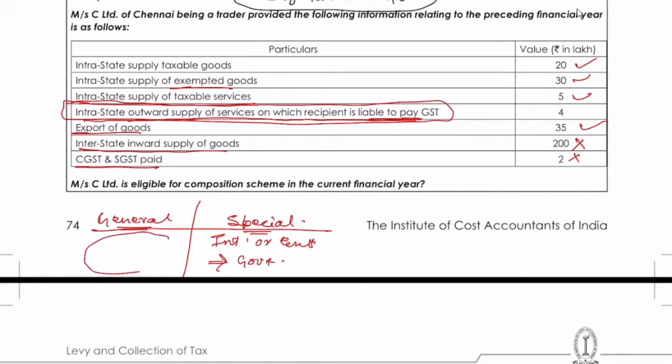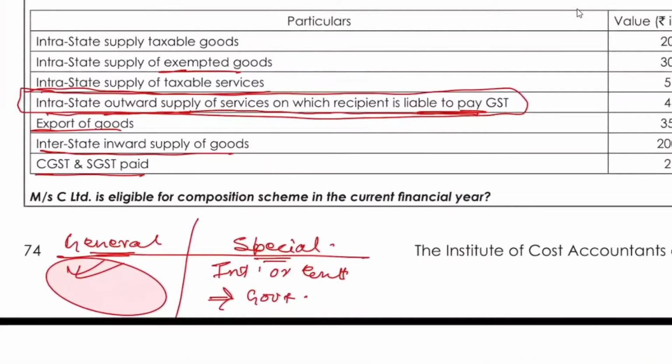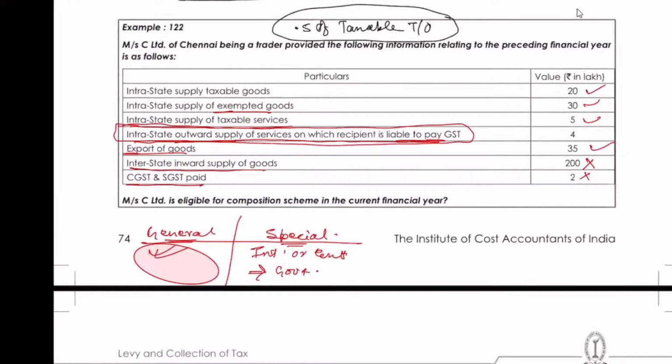But anything which is not clarified by the government, whether said in the law or not, is assumed to be general. We know that for interstate inward movement on which RCM has to be paid, they have mentioned that it is not to be added. If outward supply with RCM paid also had to be excluded, the government should have mentioned it somewhere else, maybe in rules or circulars, but they haven't. So on outward supply, no issues. Reverse charge, forward charge, whatever, it is to be included. Correct.